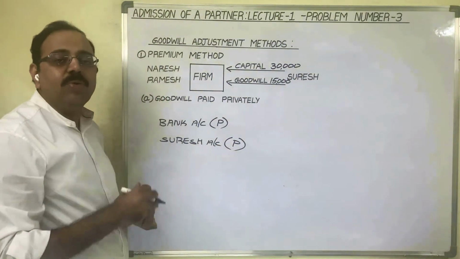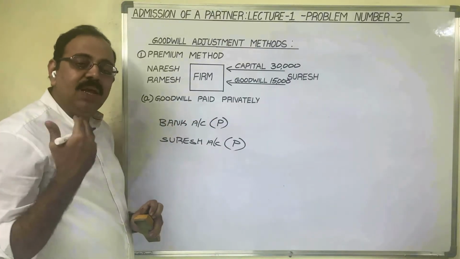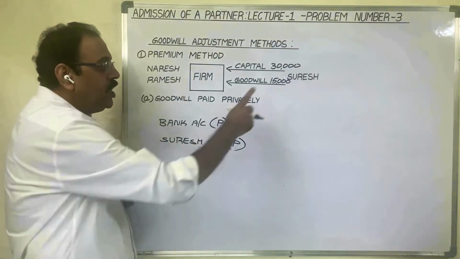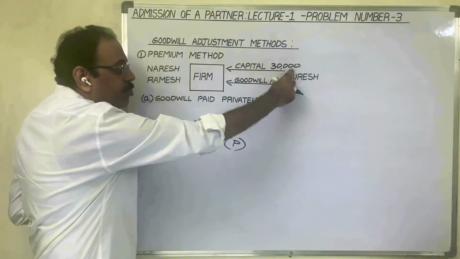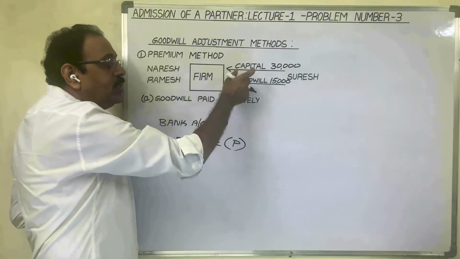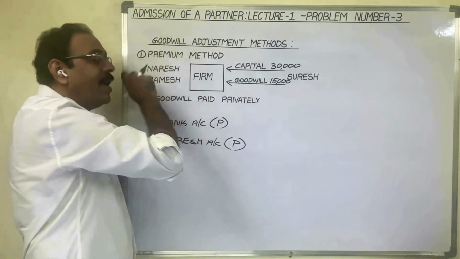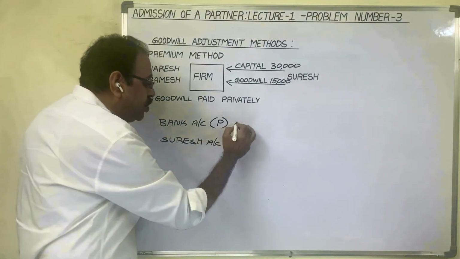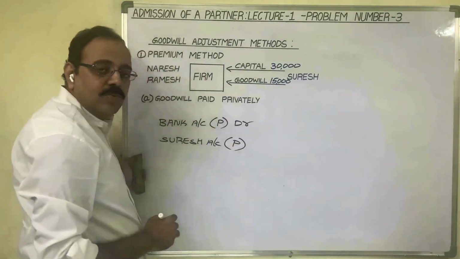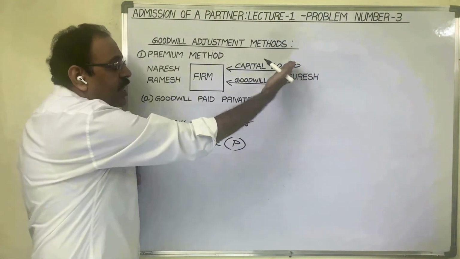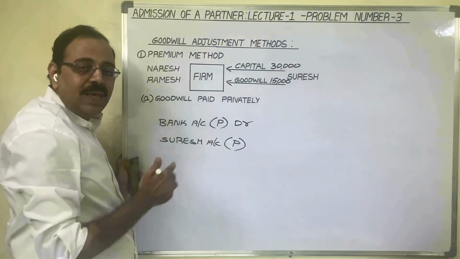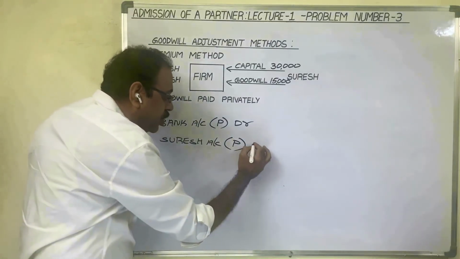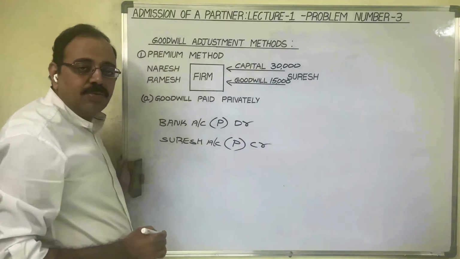Personal account rule: debit the receiver, credit the giver. Suresh is bringing 30,000 rupees cash by depositing that amount in the firm's bank account. So the banker is a receiver. Therefore, we should debit bank account. Suresh is giving 30,000 rupees to the firm. He is a giver. Therefore, we should credit Suresh account.